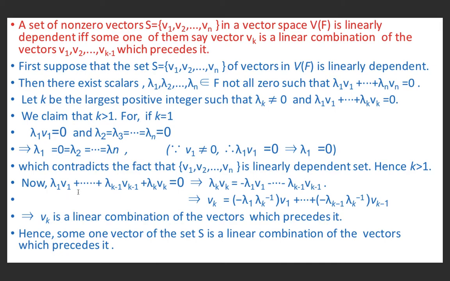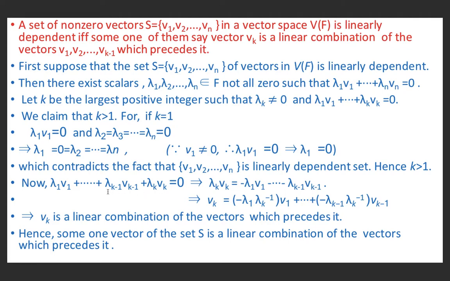Now, lambda 1 v1 plus ... lambda k minus 1 vk minus 1 plus lambda k vk equal to 0 implies that lambda k vk is equal to minus lambda 1 v1 ... minus lambda k minus 1 vk minus 1.